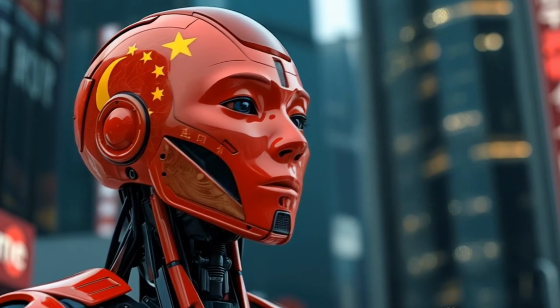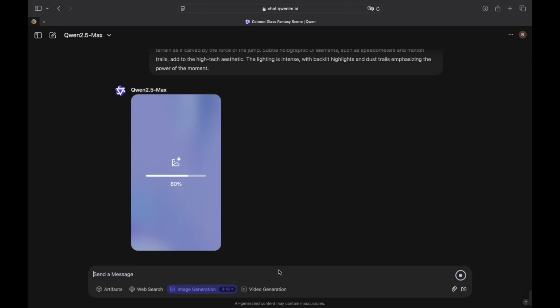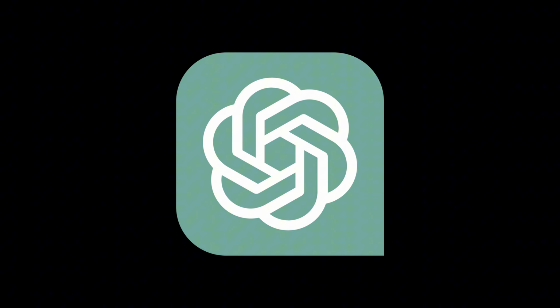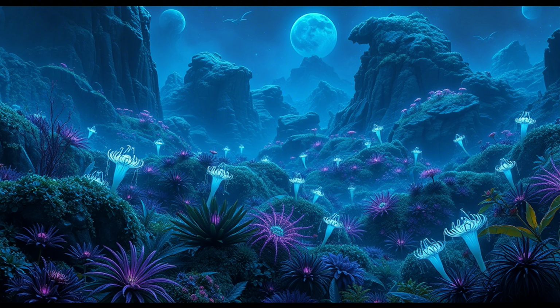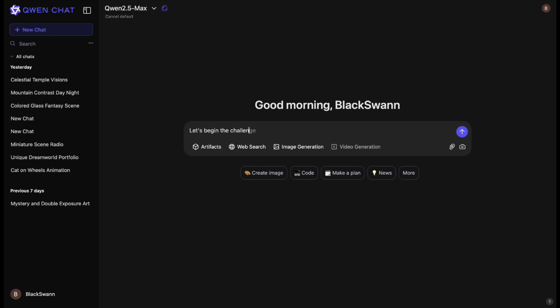It's yet another day of China dropping an AI model. This time it's called Qwen. Qwen is a direct competitor to the likes of DeepSeek and ChatGPT, but it also excels at generating images. It's on par with models like Flux and even better than DALL-E. So, let's see what it can do.